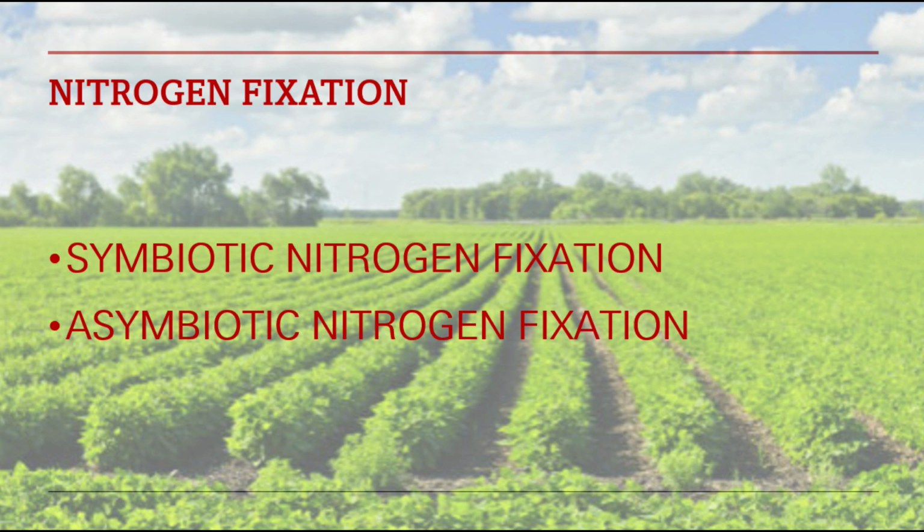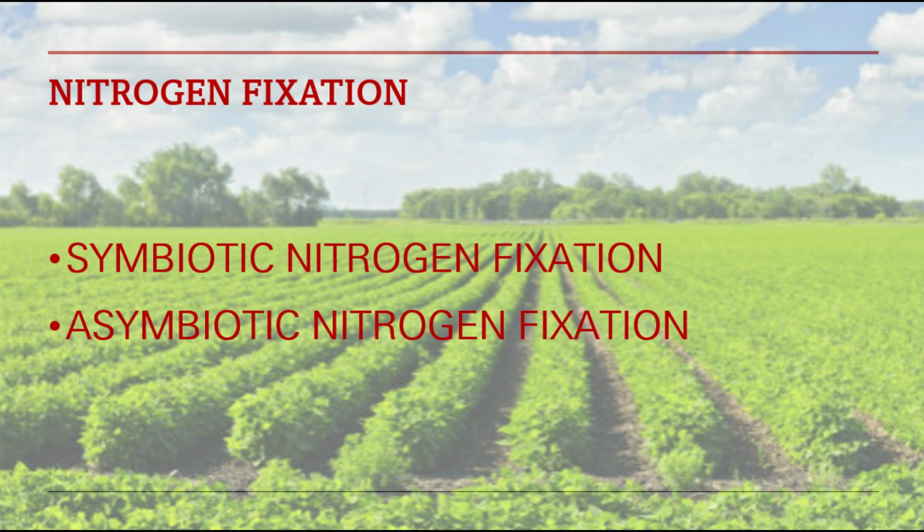Then Frankia fixes atmospheric nitrogen in agroforestry in a symbiotic relationship. Then, in non-symbiotic, again azolla. Azolla is a water fern. Azolla fixes atmospheric nitrogen in symbiotic relationship with blue-green algae. That is the Anabaena-azolla complex. Anabaena is blue-green algae, azolla is a water fern, used in rice fields. This question has been asked many times, and it can be asked again in your preliminary also.